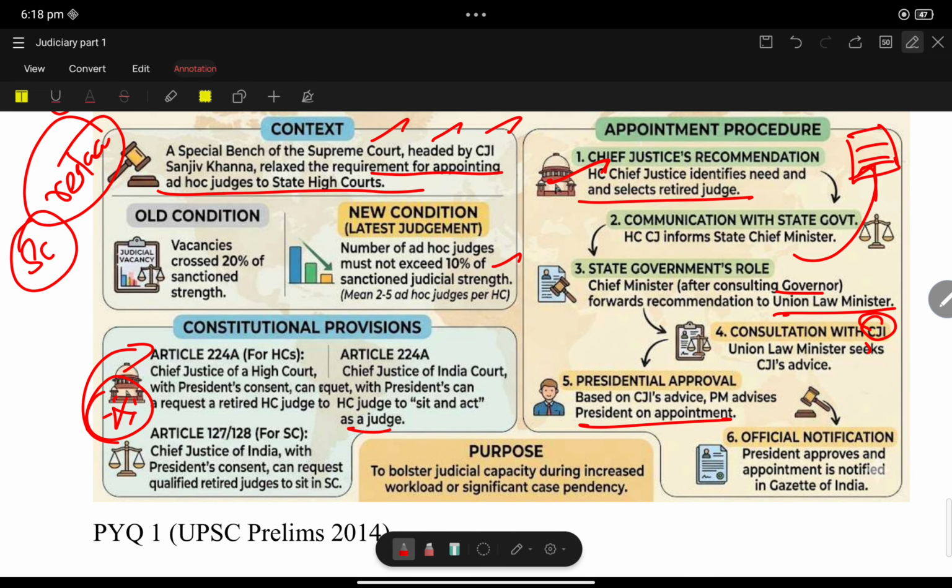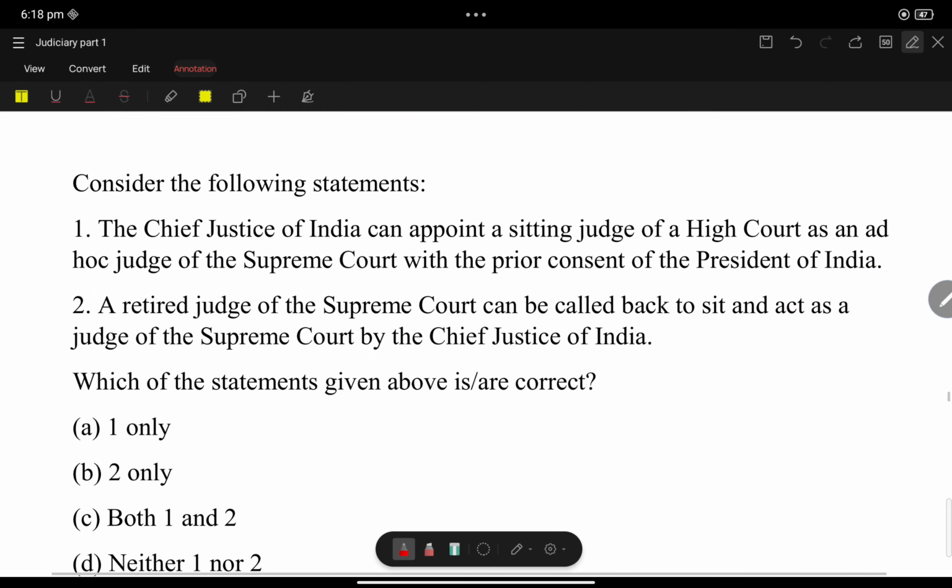Now, ad hoc judges in the Supreme Court. Article 127, Chief Justice of India: the same procedure. Retired judges are appointed as ad hoc judges to reduce the pendency of cases. Article 128 talks about the Chief Justice of India, who, with the previous consent of the President, requests retired judges of the Supreme Court or High Court who are duly qualified to sit and act as a judge. It is very simple. Article 128, Article 127, Article 224A, Article 240, all these talk about the appointment of ad hoc judges in the High Court and Supreme Court.